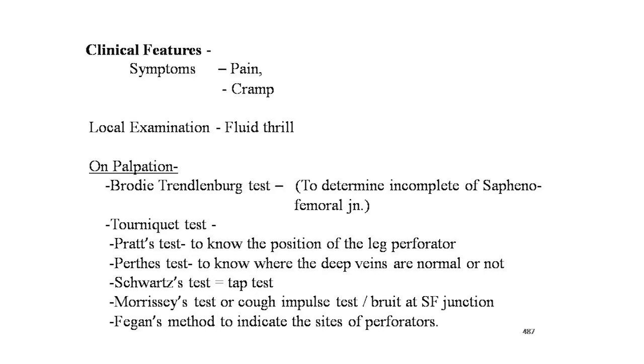incompetent. Next is Fegan's method to indicate the sites of the perforators. In the standing position, the places of the excessive bulges within the varicosities are marked with a skin pencil. The patient now lies down, and the affected limb is elevated and the heel is kept supported. The examiner palpates carefully along the line of the marked varicosities so that he can find gaps and small pits in the deep fascia which transmit the incompetent perforators.